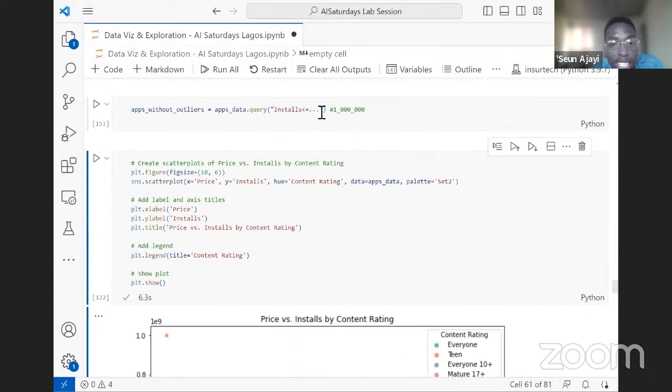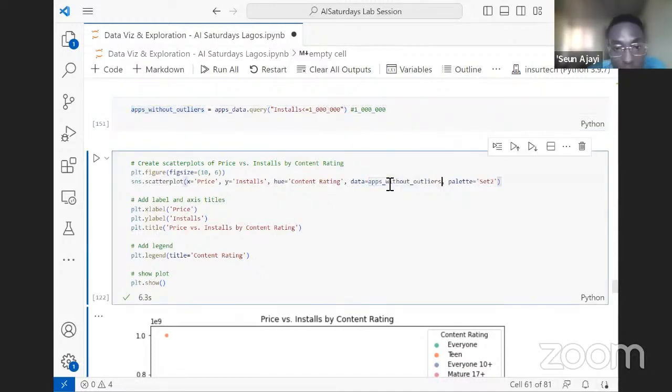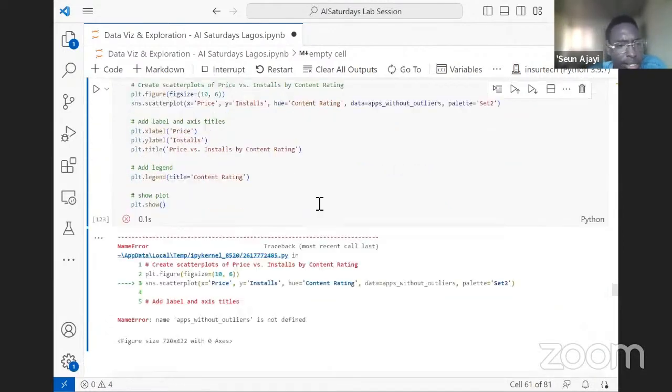Let's take them away and let's work with any installation that is less than 1 million. We want to take it out and work with the rest. So what we'll be passing in as the data is not the entirety of the data again, but the data without outliers. So let's see what that looks like.